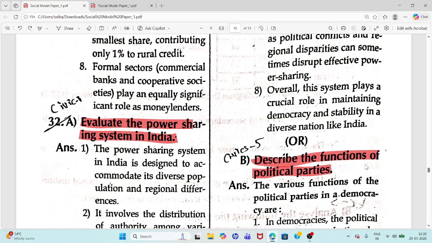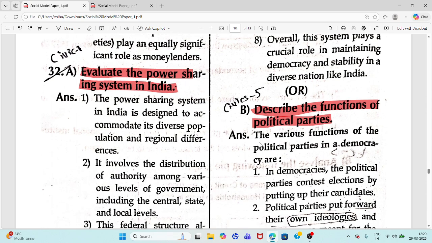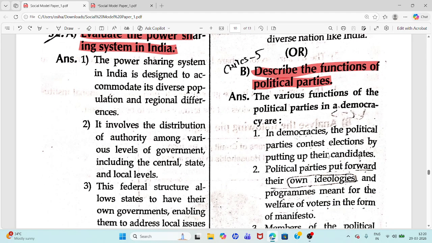B. Describe the functions of political parties. The various functions of political parties in democracies are: political parties contest elections by putting up their candidates.